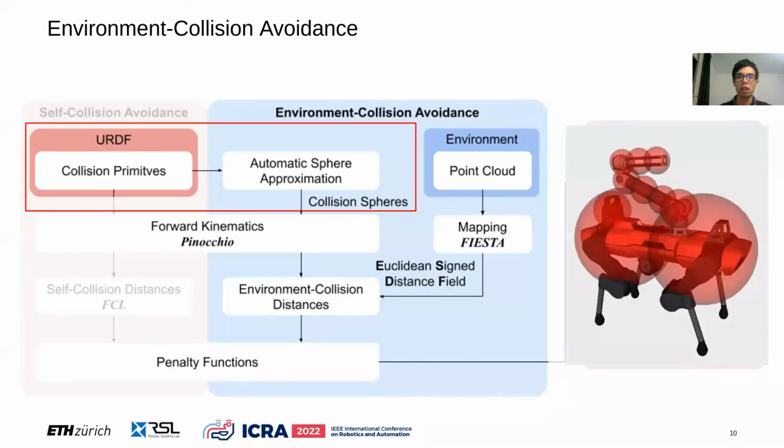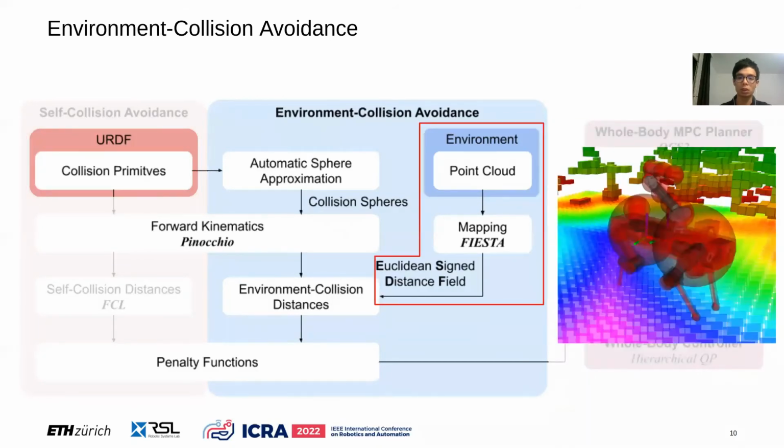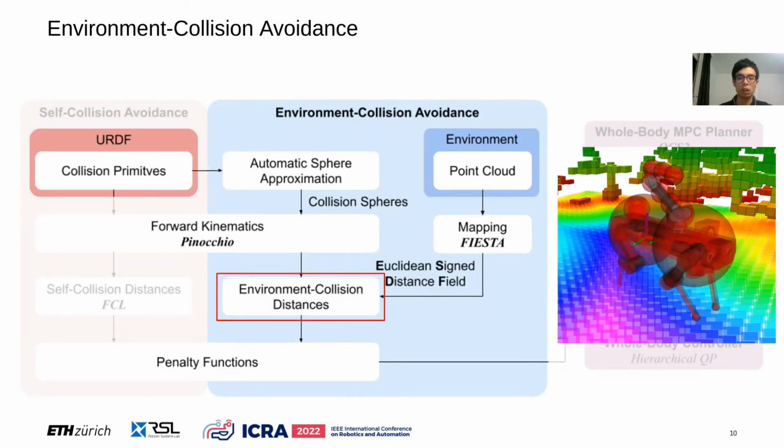To avoid obstacles in the environment, the collision primitives are automatically approximated with a set of collision spheres, and the environment point cloud is mapped to a Euclidean signed distance field using the Fiesta algorithm. With these two components, the approximate distance from the robot to the environment can be simply queried at each sphere center from the Euclidean signed distance field. Together with the fast updates of the Fiesta algorithm, this strategy allows us to avoid both static and dynamic obstacles.